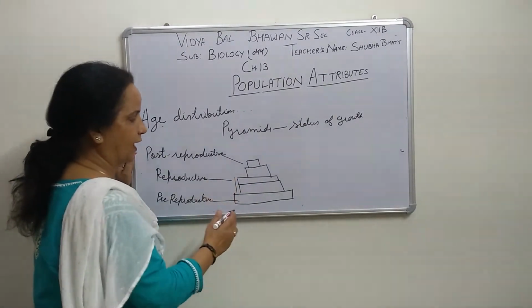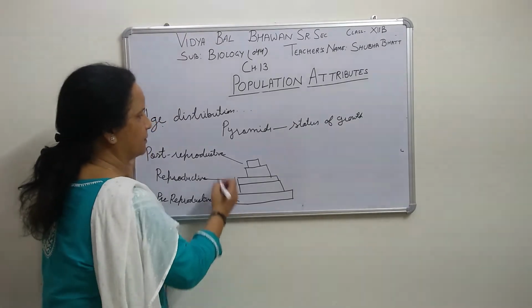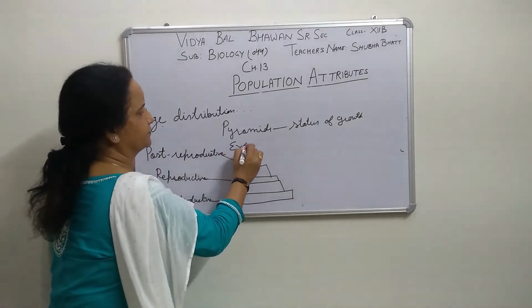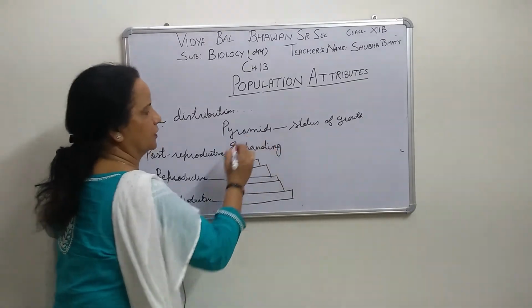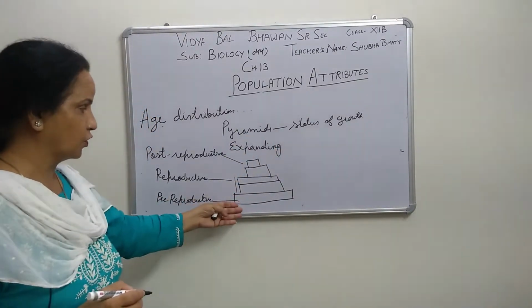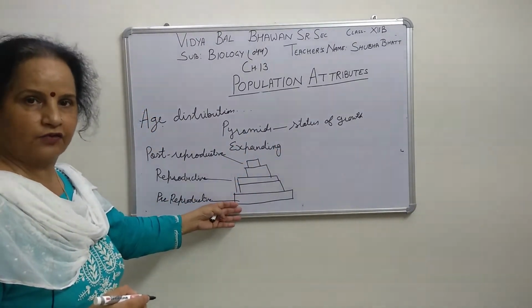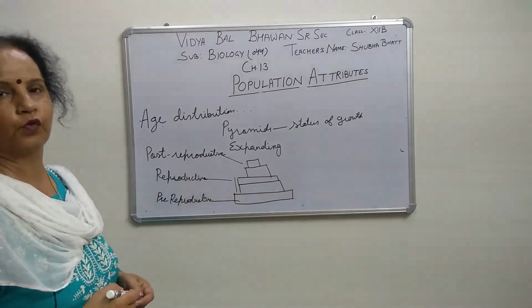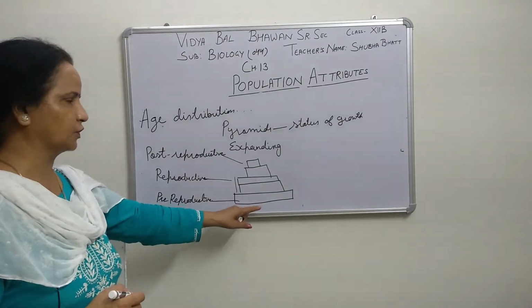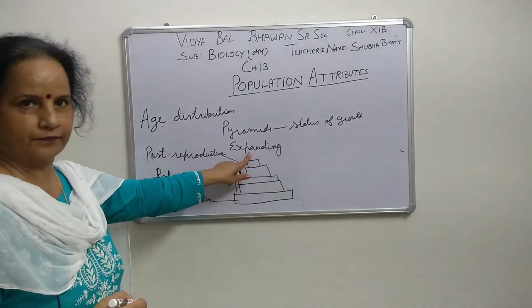So here that is called expanding. This type of pyramid is called expanding. Expanding means increasing, means here population is increasing because the number of reproductive age group will be more, and then they will become youth and they are reproducing more. So such type of population growth is called expanding.